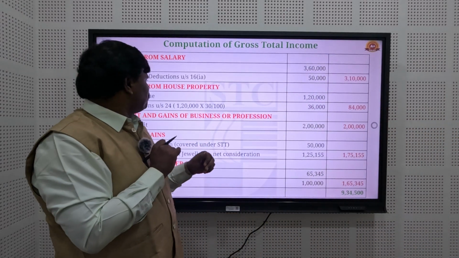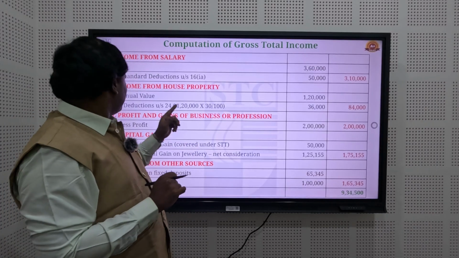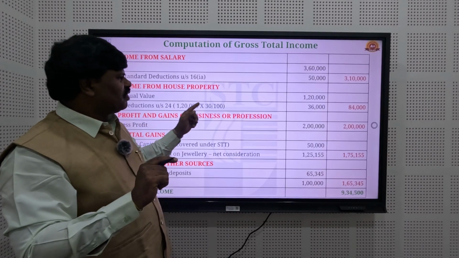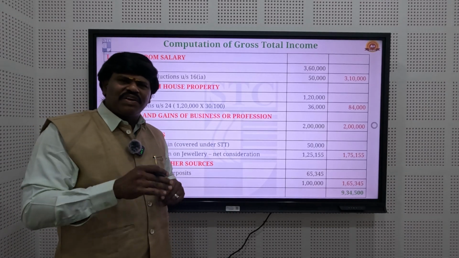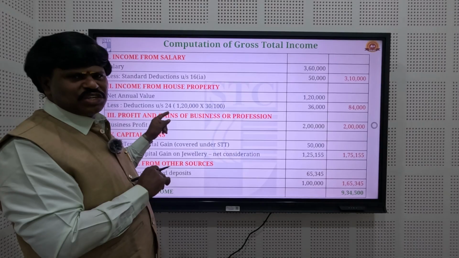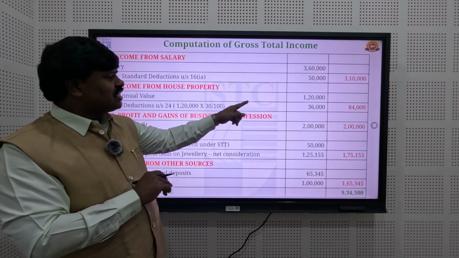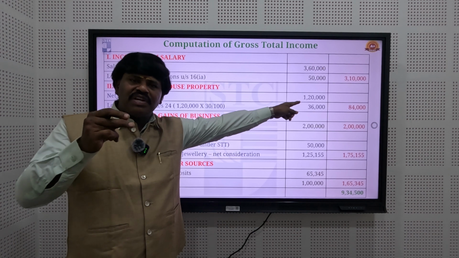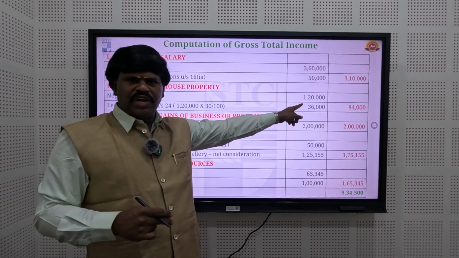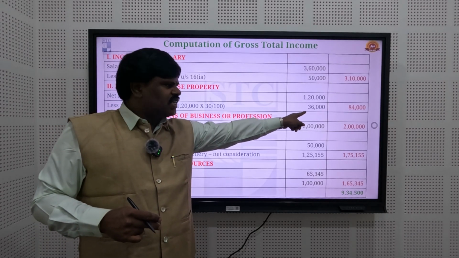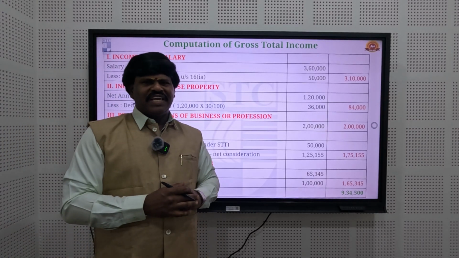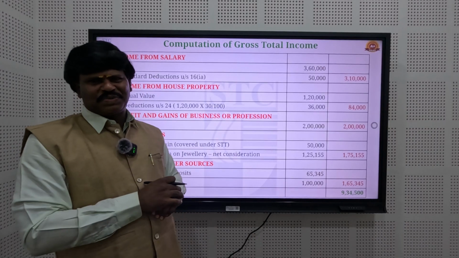Second is income from house property. Through our tenant we generated income of 1,20,000 from the house. We can claim deduction under section 24, that means 30% of the net annual value. So out of 1,20,000, 36,000 we can deduct in the name of standard deduction. Finally we have 84,000, called the income from house property.